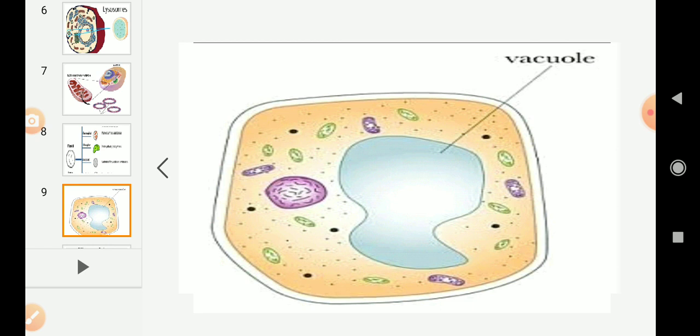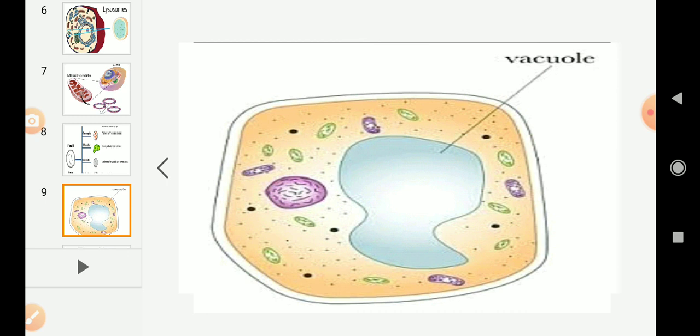The plants cannot move from one place to another, so the vacuoles are very large in which they will store the various substances. And in the plant cell, the vacuole occupies 50 to 90% of space in the cell. It means the majority of the space in the cell is occupied by the vacuole only.